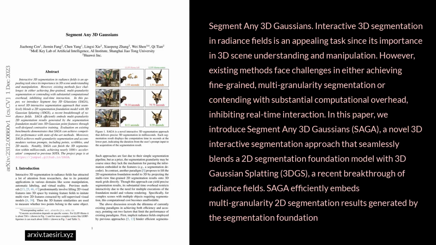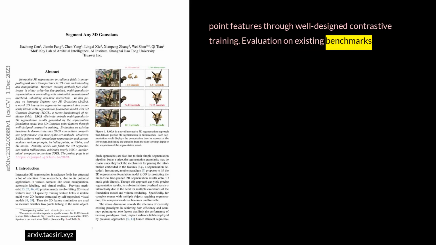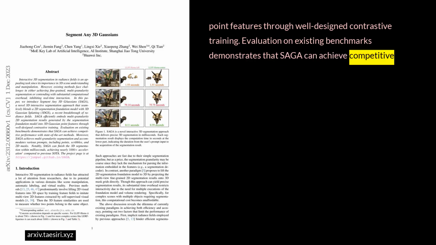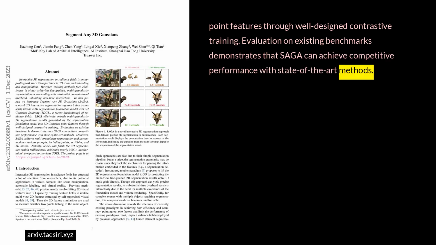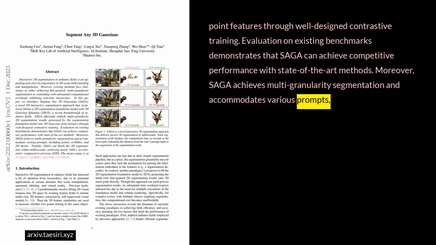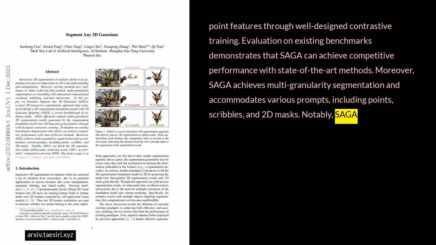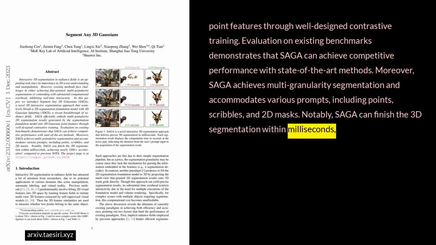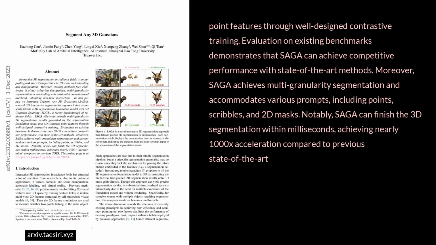SAGA efficiently embeds multigranularity 2D segmentation results generated by the segmentation foundation model into 3D Gaussian point features through well-designed contrastive training. Evaluation on existing benchmarks demonstrates that SAGA can achieve competitive performance with state-of-the-art methods. Moreover, SAGA achieves multigranularity segmentation and accommodates various prompts, including points, scribbles, and 2D masks. Notably, SAGA can finish the 3D segmentation within milliseconds, achieving nearly 1000x acceleration compared to the previous state-of-the-art.